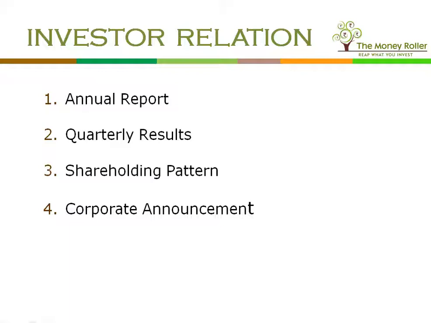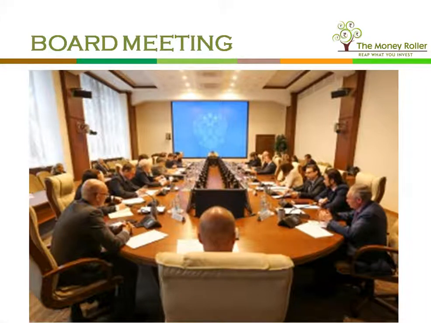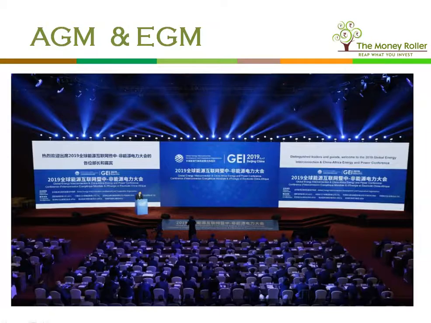Now coming to a few other important things, there is the board meeting. The board meeting is conducted 4 times every year, and you can also find what they have discussed during the board meeting. A PDF is put up on BSE's website, so you can see that. Then there is the AGM, the annual general meeting. This is the meeting conducted for all the shareholders. It is compulsory, they have to conduct it once a year, so you can actually attend it.